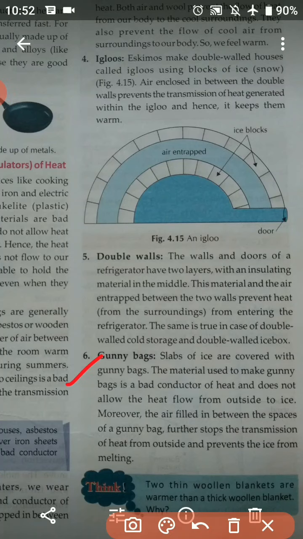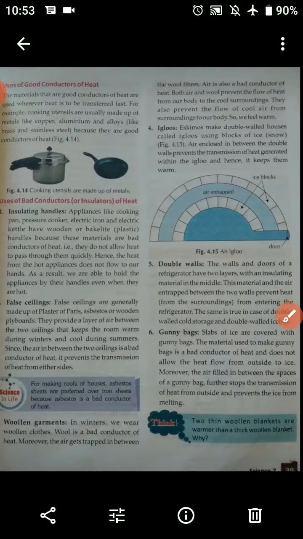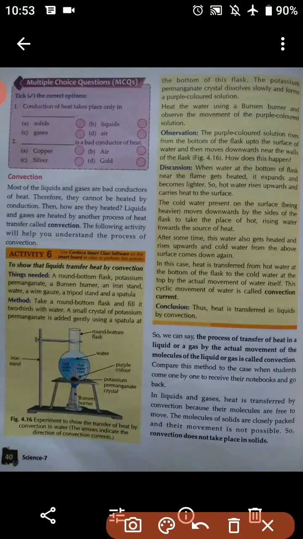Okay students, the next one is, two thin woolen blankets are warmer than a thick woolen blanket. Why? Students, you need to answer this after completing the video. And this one also, these MCQs. We have just completed it and you have to answer this, okay.